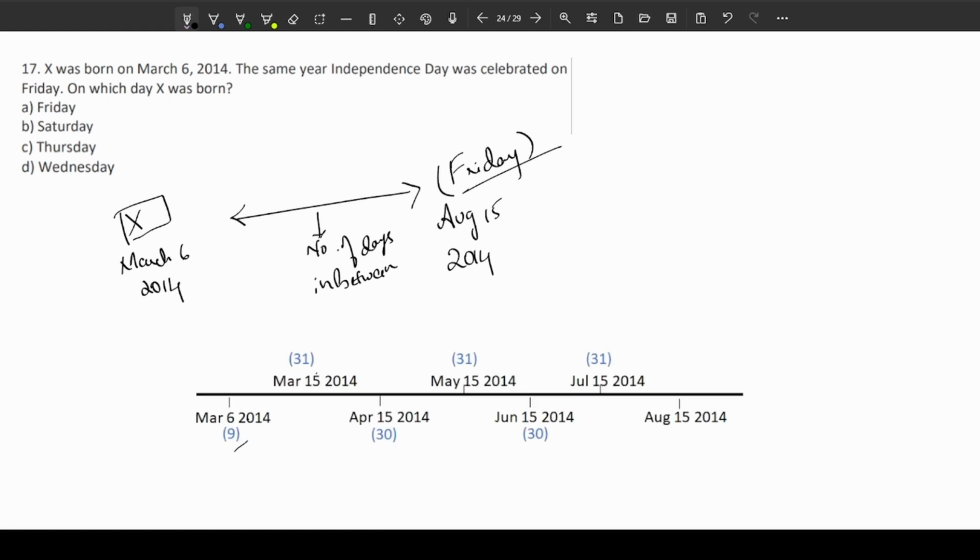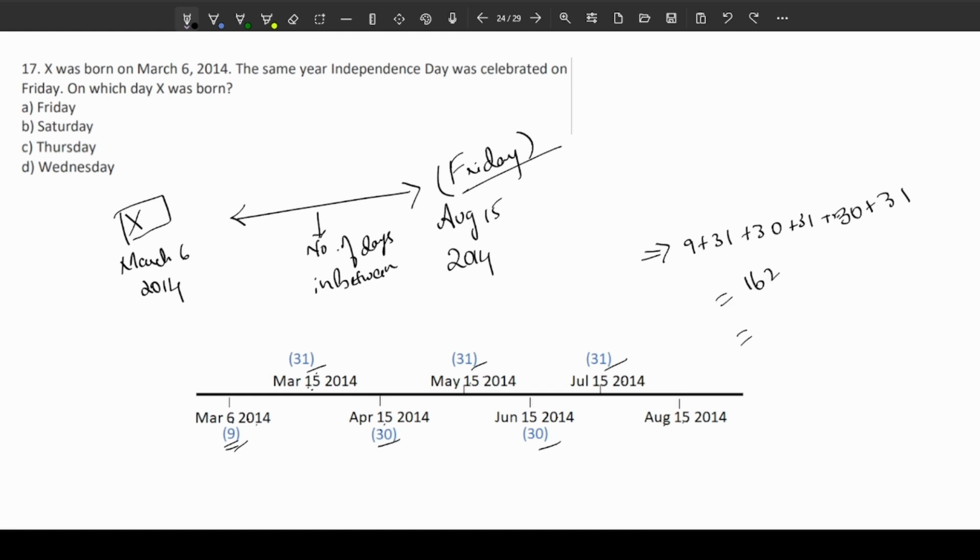March 6th to March 15th, we have 9 days. March 15th to April 15th, we have 31. April 15th to May 15th, 30. May 15th to June 15th, 31. June to July, 30. July to August, 31. We have got the number of days between August 15th and March 6th. We need to just sum it up. So 9 plus 31 plus 30 plus 31 plus 30 plus 31, that is equal to 162 days.